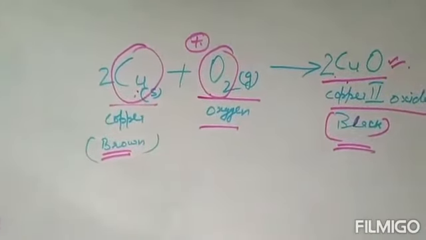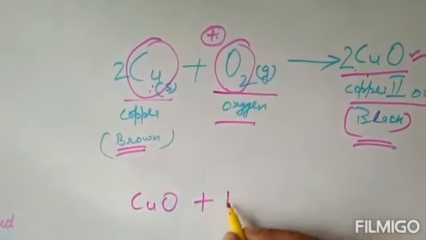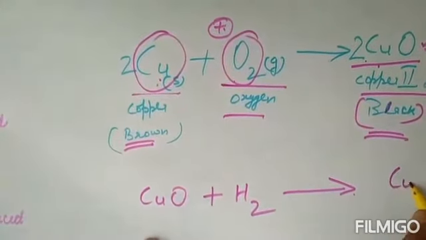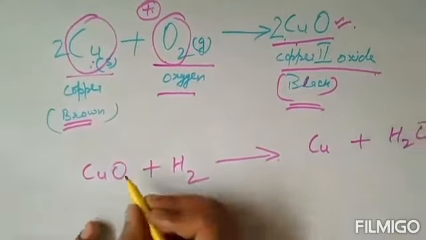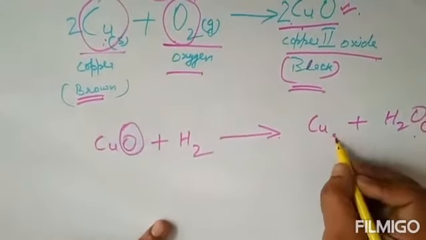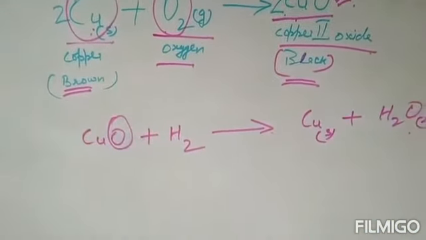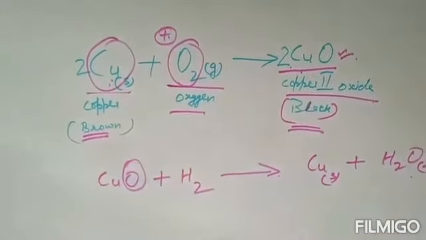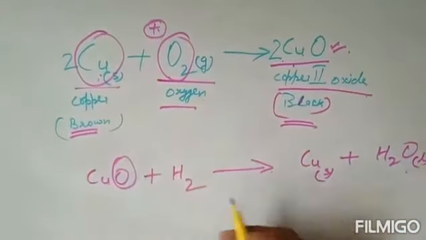Okay. Now, if in the very second equation, with this copper oxide only, if I pass hydrogen gas to it, again what happens? Copper loses its oxygen and forms water molecule, and as oxygen is removed from here, copper is reduced over here. The reduction reaction is taking place. Fine. And oxygen is added to hydrogen, so here will be oxidation.